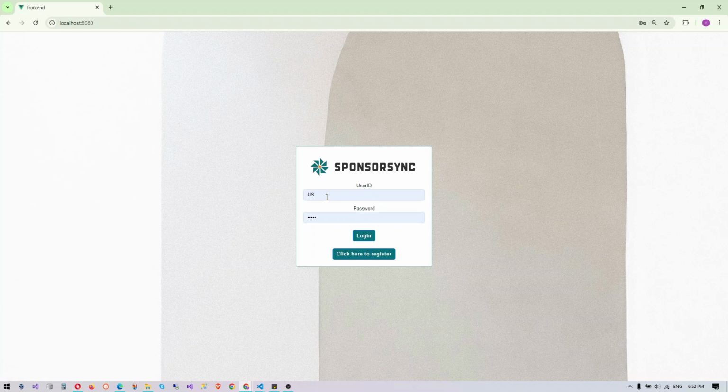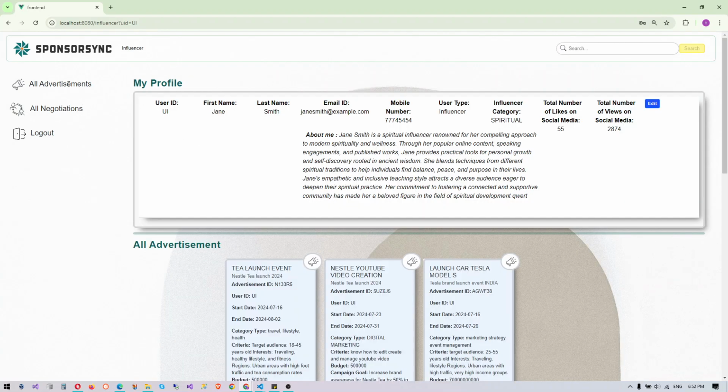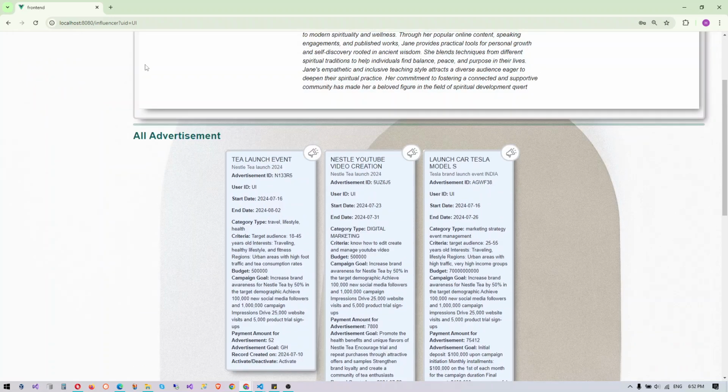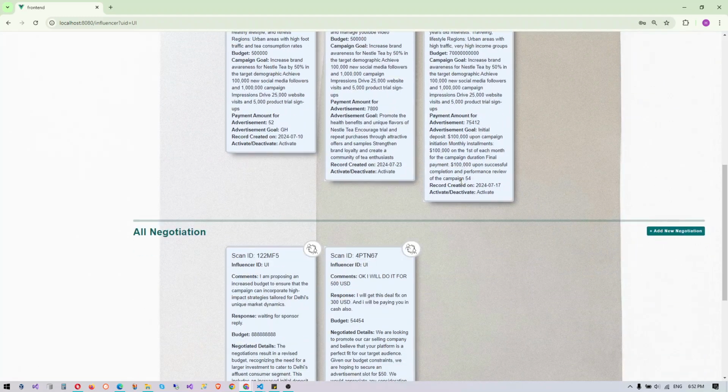So let's log out. And we have influencer page. For influencer, I am using this demo login. Okay. For influencer, I have all advertisement, negotiation, and logout. Same thing for influencer profile. It can be edited. Can't see users because it's an influencer. And for advertisement, can't edit, delete, only see.